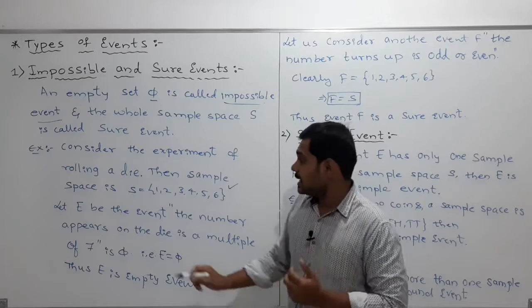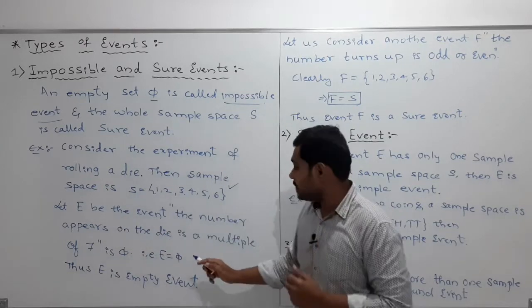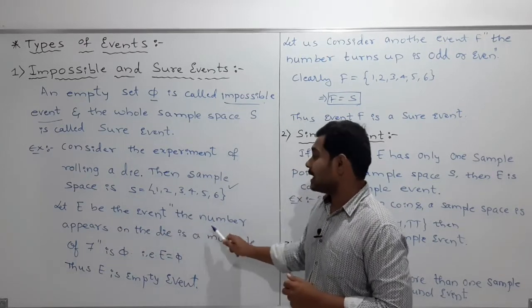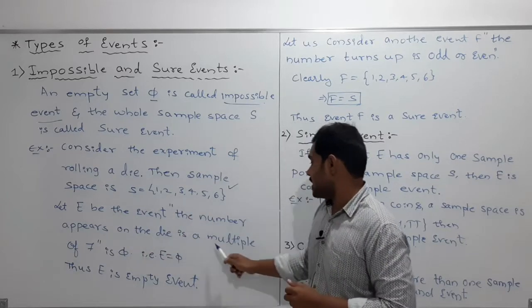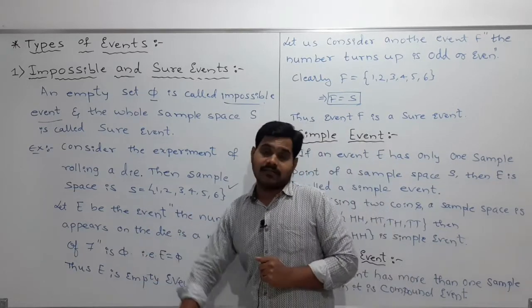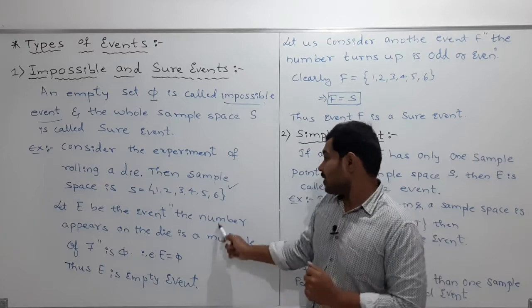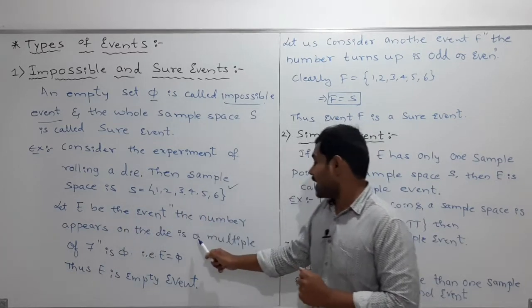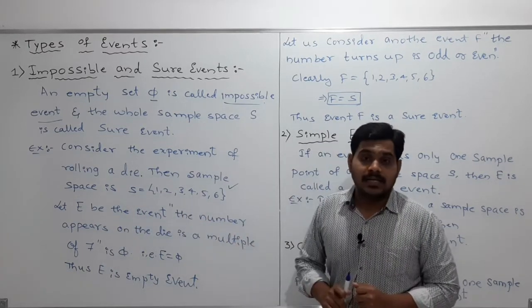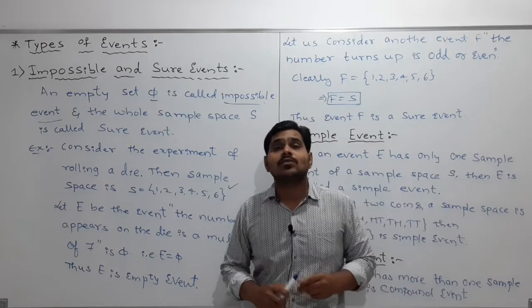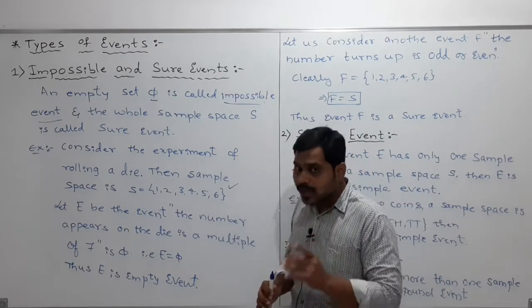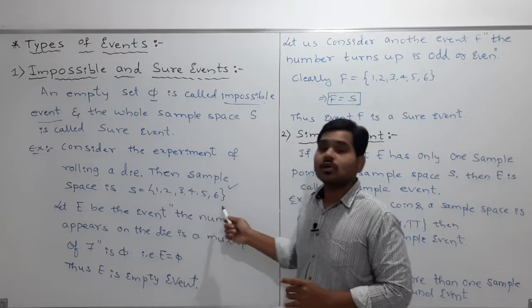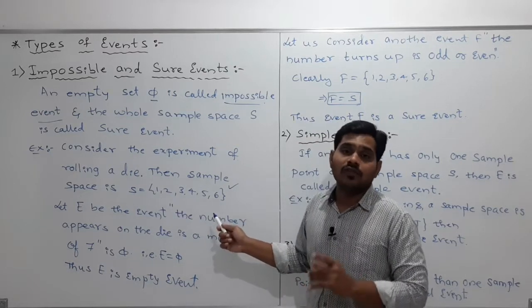Let E be another event: the number that appears on the die is a multiple of 7. Is it possible, my dear students? We have only these outcomes, 1, 2, 3, 4, 5, 6.